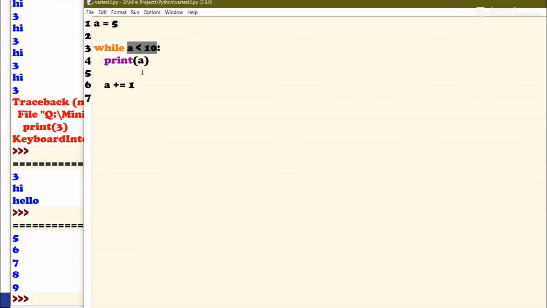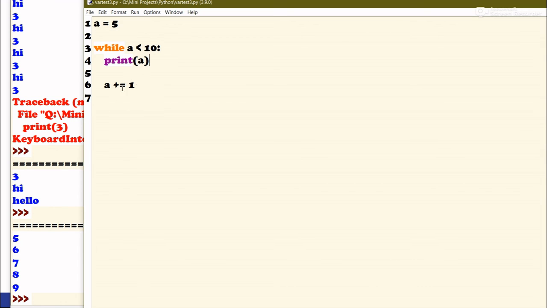So a is less than 10, also true. It will print 8. Now the value will become 9. And 9 is less than 10. This is also true, so it will print a again, that is 9. But now when we add 1 to the old value of a, it will become 10 because it was 9 before. And now if we check the condition, 10 is less than 10, the condition is false.